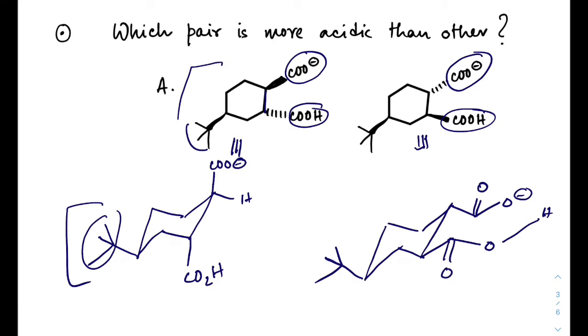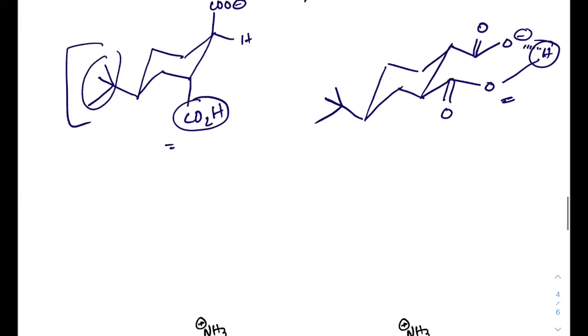Right? Now in structure 2 there is a strong hydrogen bonding. Okay, due to this type of strong hydrogen bonding, this hydrogen is not as acidic as the previous one because there is no such hydrogen bonding. Therefore, this is less acidic than this. So, structure 1 is more acidic than structure 2, right? Now come to the next question.